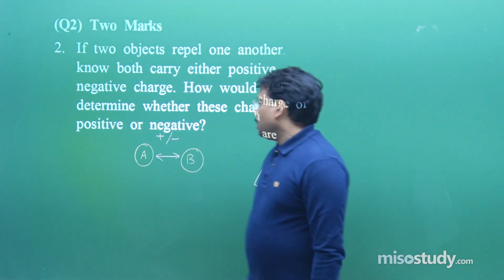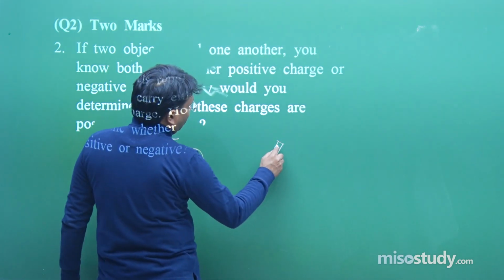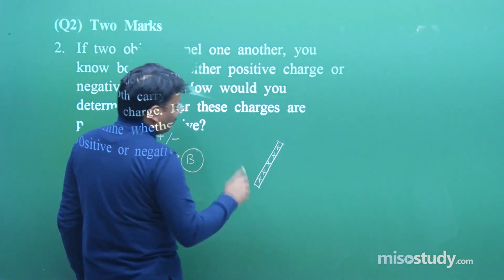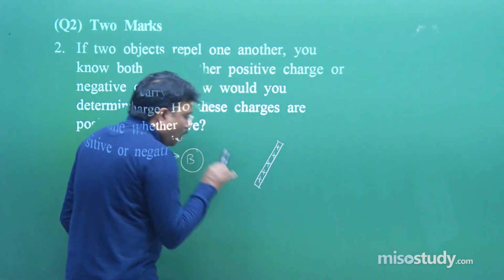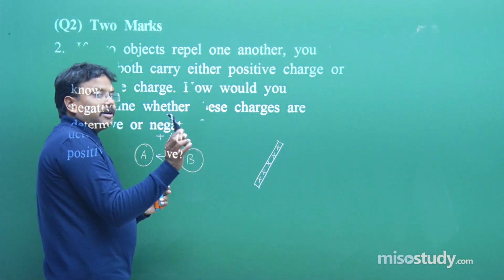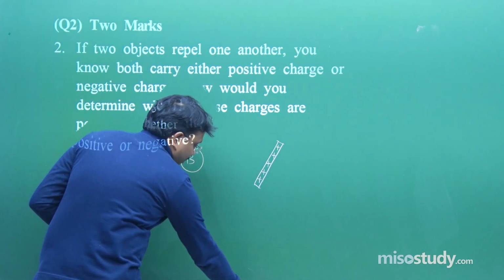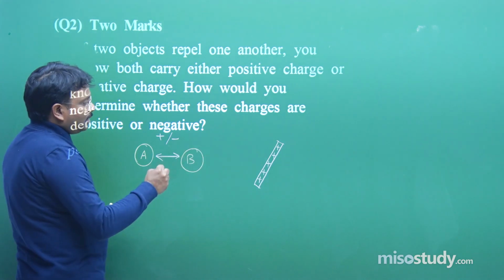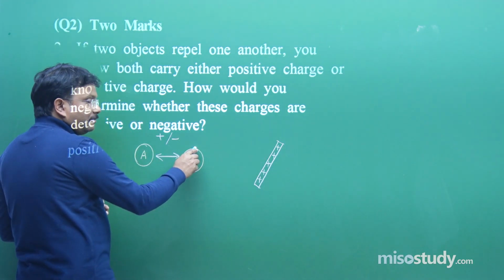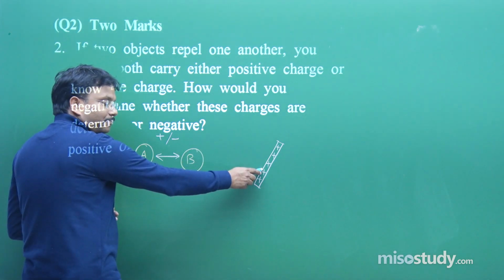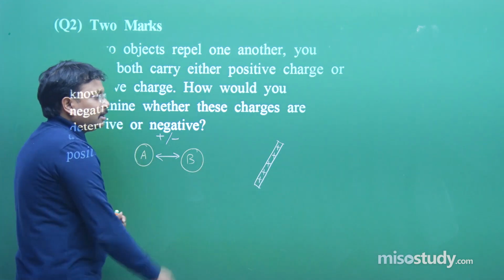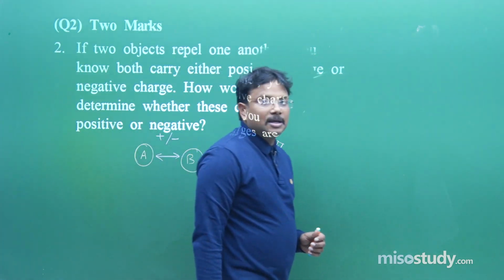You say, take a rod positively charged, fine. Let us say I am picking this remote device. This is a rod, and I said it is positively charged, that I know, fine. Pick object B and bring it close to this rod. If it is positively charged, it will be repelled. So, now the charge is positive. If it is attracted, then the charge is going to be negative.